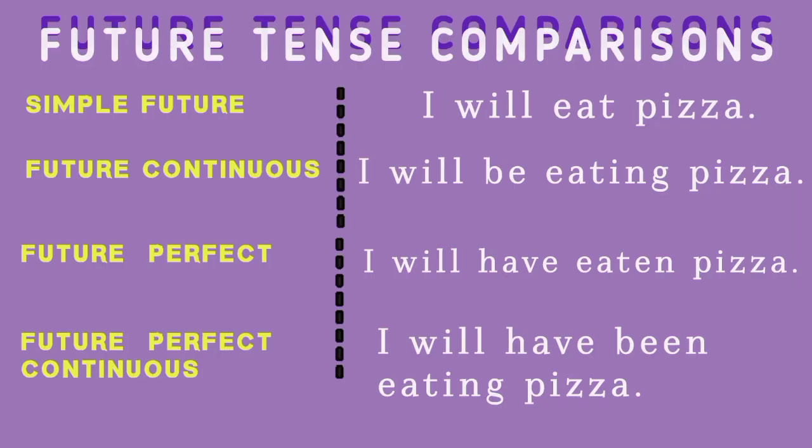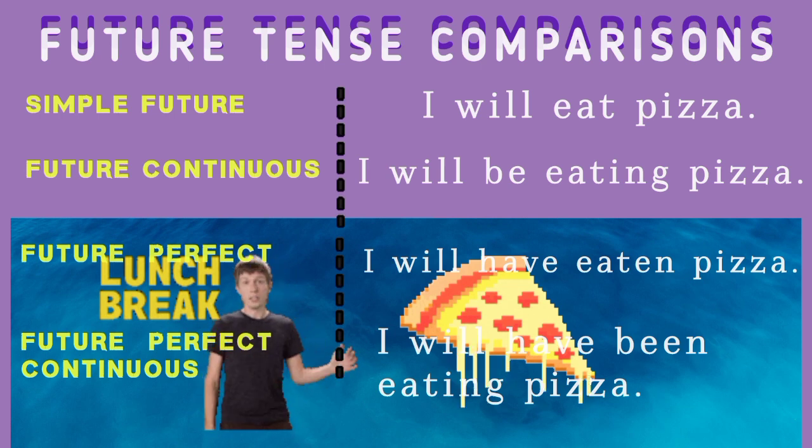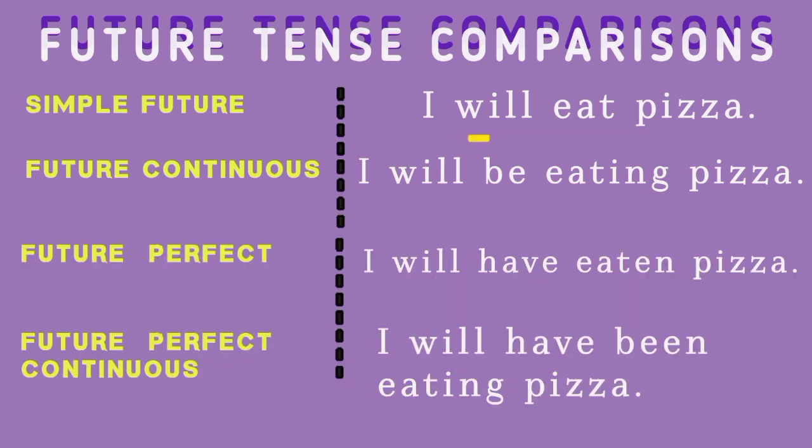Future tense comparisons. Simple future tense. I will eat pizza. For example, what will you eat for lunch? I will eat pizza. Future continuous tense. I will be eating pizza. For example, what will you be doing at 1 p.m.? I will be eating pizza.